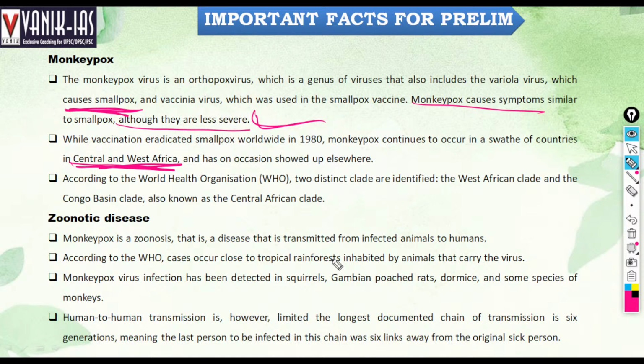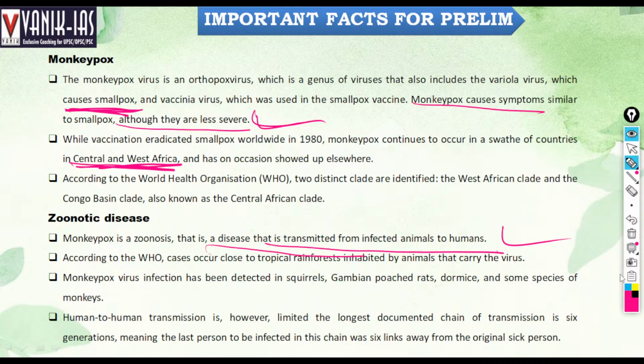Then it is a zoonotic disease, right? It comes from apes or monkeys. That's why it is called monkeypox. Monkeypox is a zoonosis, a disease that is transmitted from infected animals to human beings. According to WHO, for example, Zika virus and COVID virus are all zoonotic diseases.